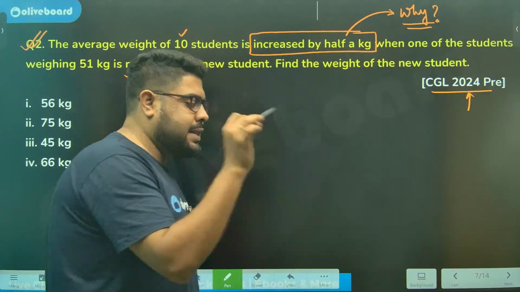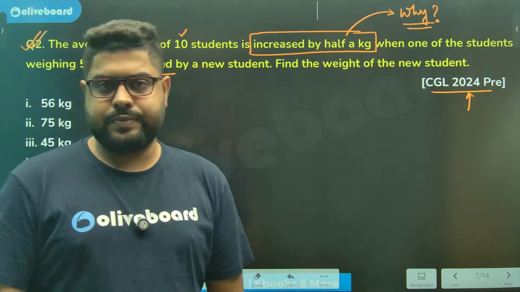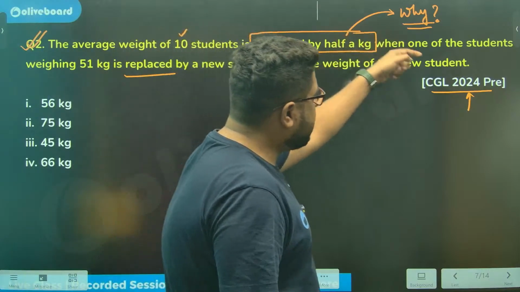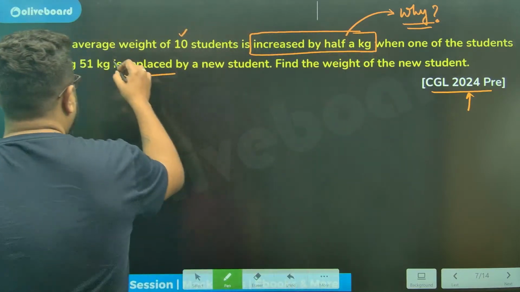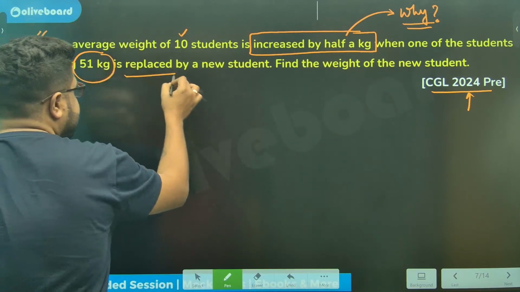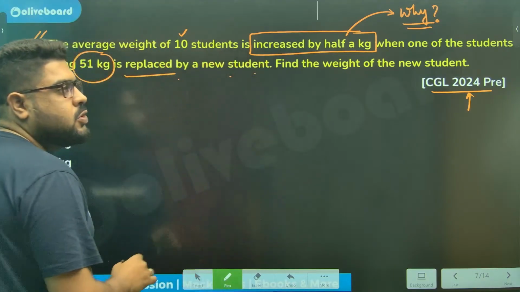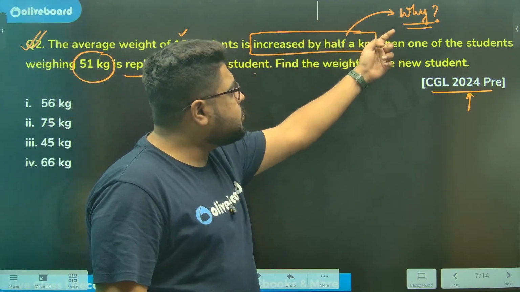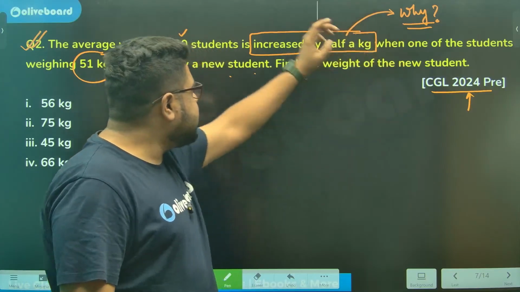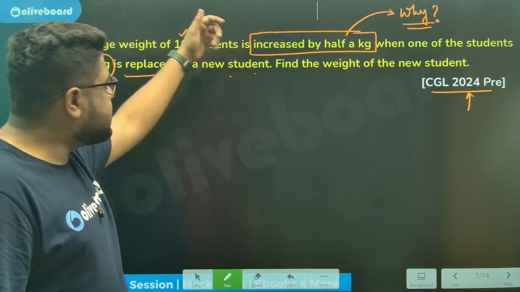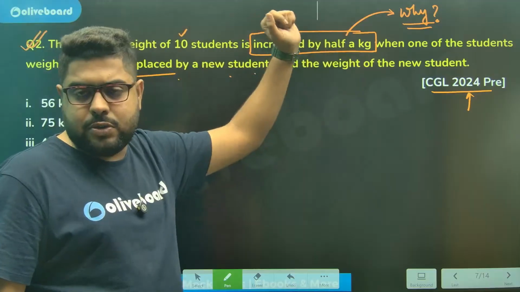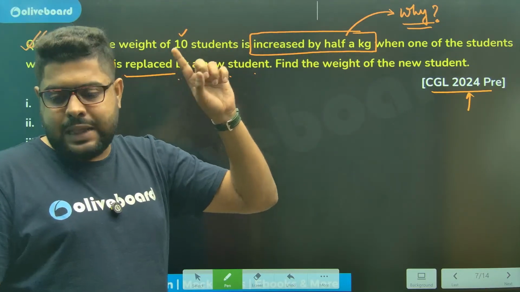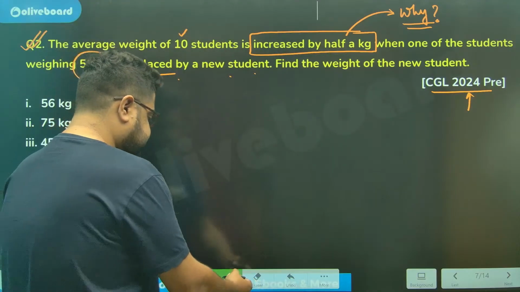He said, why is the average getting increased? See the answer to that question. When is it happening? When one of the students weighing 51 kg is replaced by a new student. Very naturally, if you think a little bit, the answer to this why is that the new student replacing the old student is heavier.